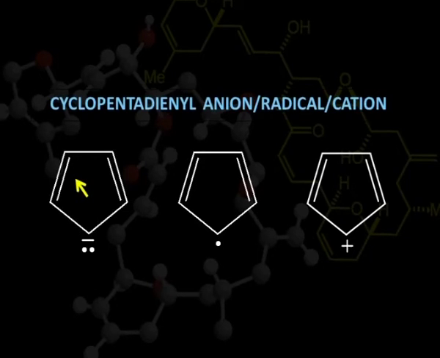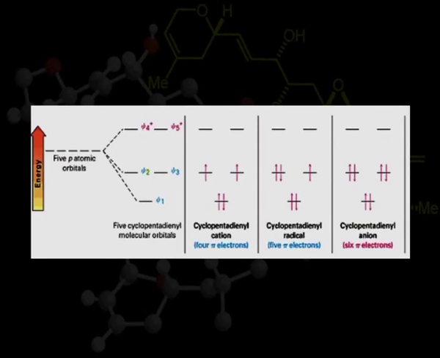We can count 2 pi electrons here, 2 pi electrons here, and 2 electrons because of the negative charge making it an anion. So together 6 pi electrons are here. In the radical, only 2 plus 2 and 1, 5 electrons are here, and in the cation only 4 pi electrons. Let us see the orbital diagram of these 3 compounds.